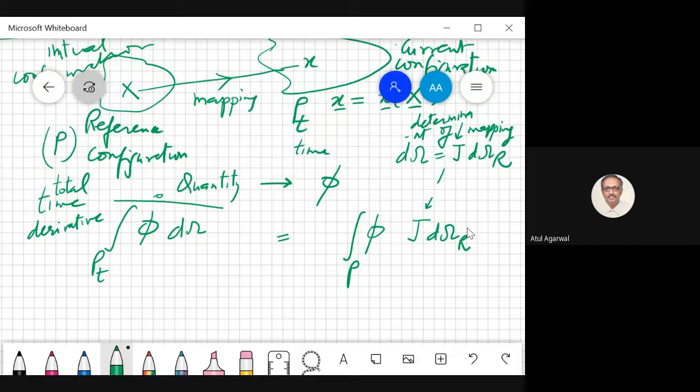This is also called the Jacobian. You saw the Jacobian in the last class, where we went from a local coordinate system to a global coordinate system, and we defined a Jacobian. What is the volume in a local coordinate system? What is the volume in a global coordinate system? That ratio was called the Jacobian. Same thing is happening here. We are mapping from reference to current, and the relation between the volumes mapped is given by J.